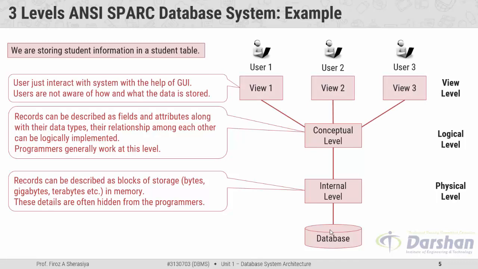Now the user just interacts with the system with the help of a GUI, that is, a graphical user interface. Here these users are not aware of how and what data is actually stored. Here there are three views, which means each user can access data as per requirement, and each user can interact with the database as per their requirement. The view of each user may be different, that's why we have more than one user.